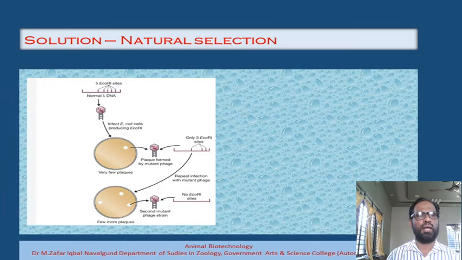You have to infect the bacteriophage into E. coli, which produces a very high quantity of the phage. Once this is done, you can find mutant bacteriophages with a few recognition sequences for EcoR1. When this sequence of infection is continued for a good number of generations, ultimately we will come out with one mutant bacteriophage which doesn't have any EcoR1 restriction site at all. This is the way we are going to solve the second problem. By using two different methods, we are able to solve those two problems.